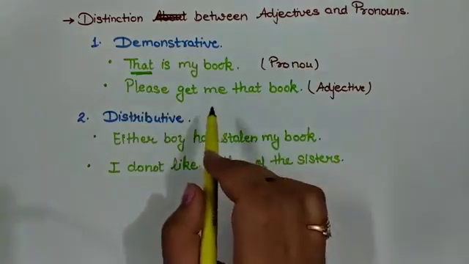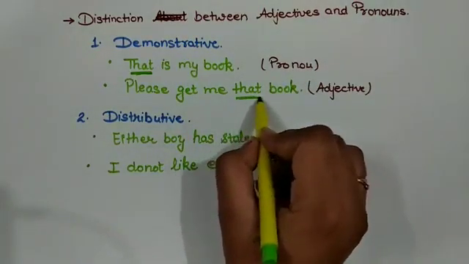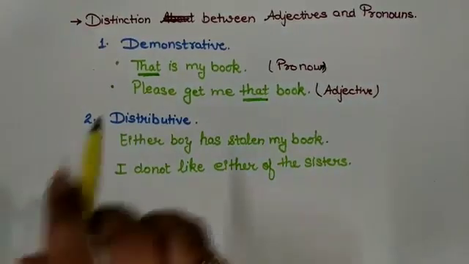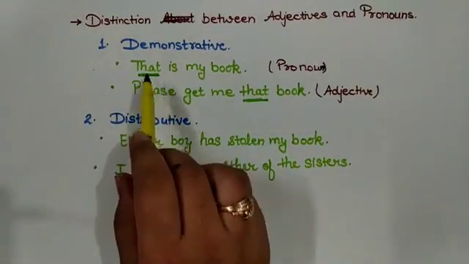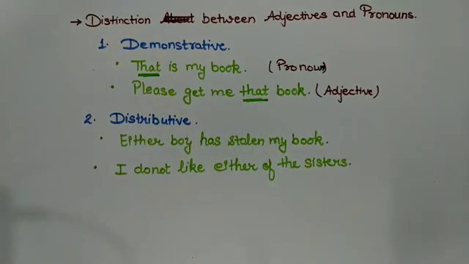And please get me that book, that is used as an adjective. Here I have used that for a noun. And in the second sentence, I am locating a book, that means that particular book which I am looking at or pointing at.